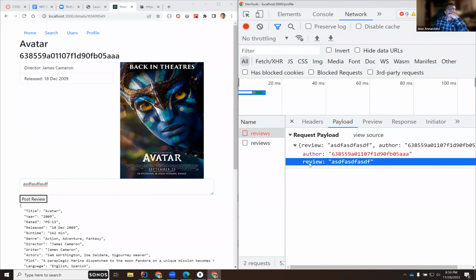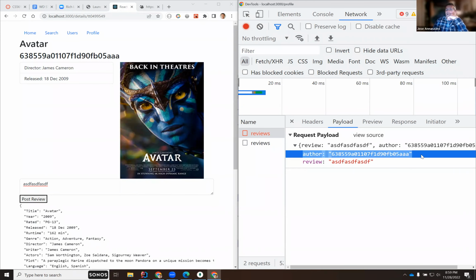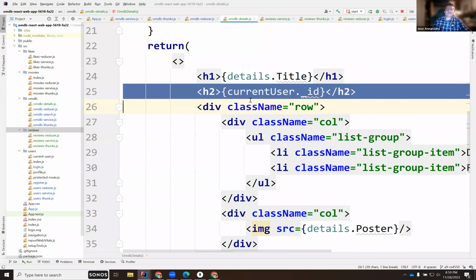Okay. Now notice that not necessarily do we even have to pass in the author. See that? Because the server knows who's currently logged in. So it's kind of redundant to send the author. So I am not going to send the author.